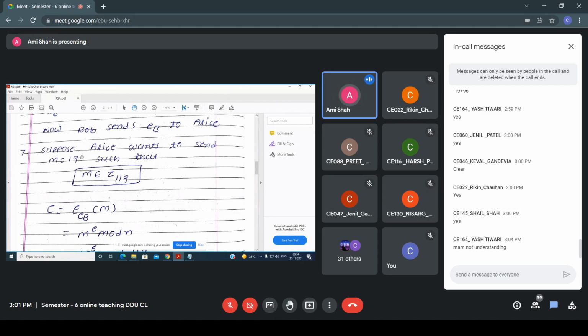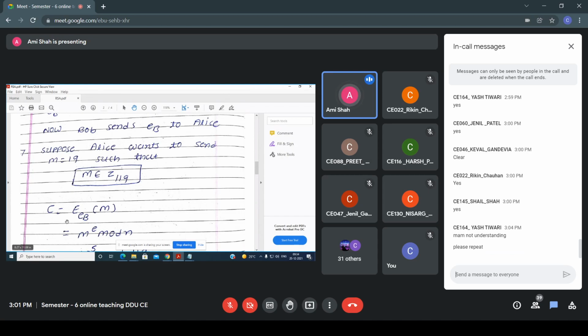Okay, so after this step, the public and private keys are generated. Now Alice wants to send a message, so M equals 19. This is my plain text. Okay, now which encryption algorithm is used? So what will Alice do? This plain text, with the help of Bob's public key, is encrypted. So what will Alice get? Ciphertext, right? So here the encryption algorithm is M raised to e mod n. This equation is used. Okay, so now see this window, everyone, again.